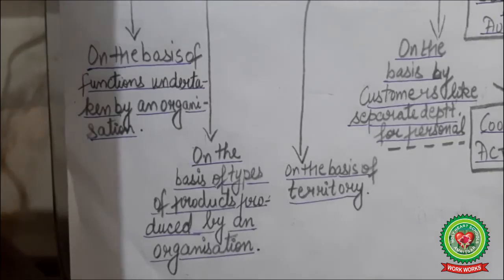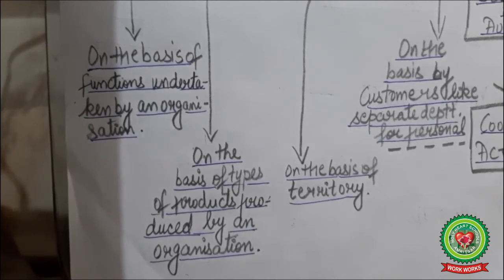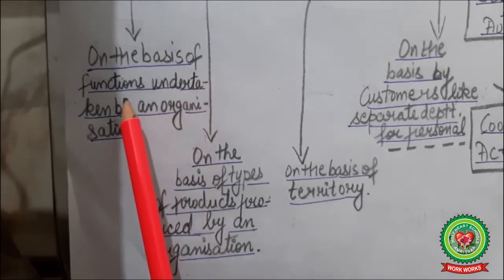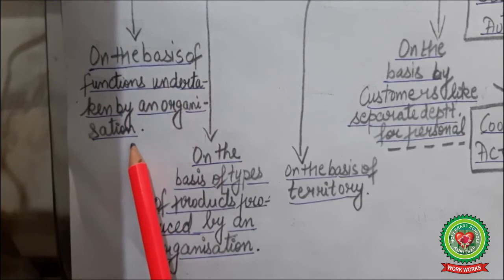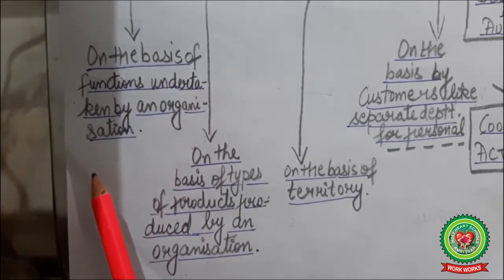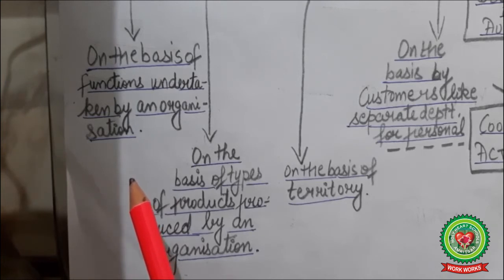So when we are following the steps in the organizing process, first, the process is defined on the basis of functions undertaken by an organization. That is, functions differ from one organization to another. In a hospital, functions are different. In a school, functions are different. In a business, functions are different. It varies from one business to another also, like a mobile manufacturing company and a textile company, they have different command over product lines.